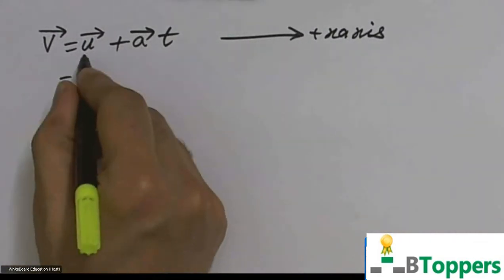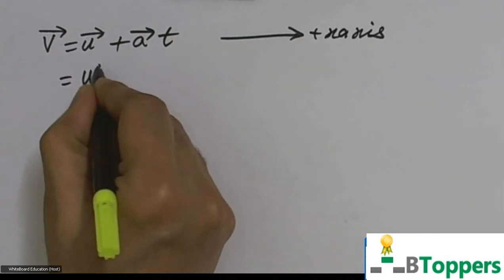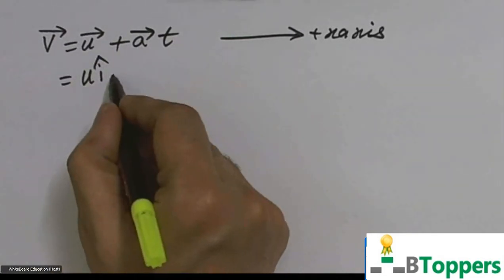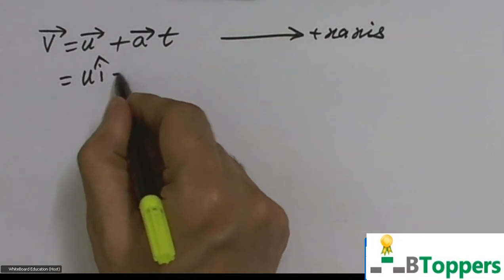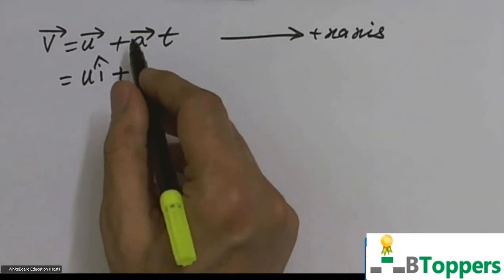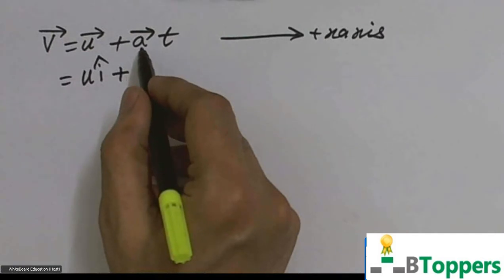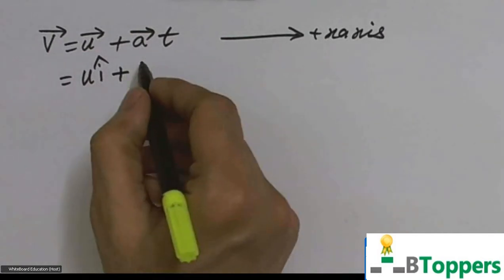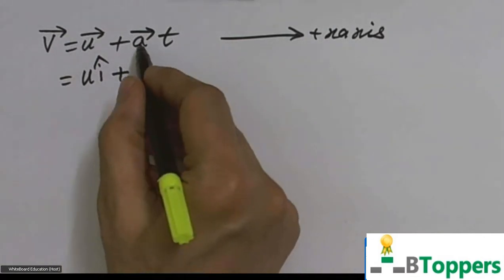Then mathematically u bar can be written as u i cap. Of course, i cap is the unit vector along the x-axis. As I discussed in the past, any vector can be expressed as the product of its magnitude and the unit vector in the same direction.